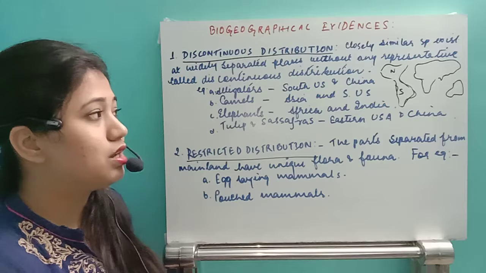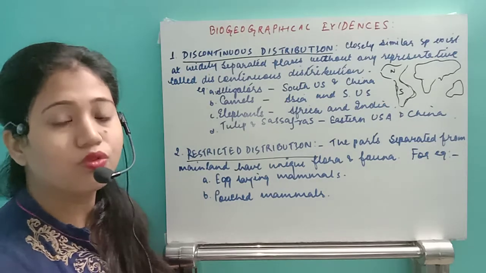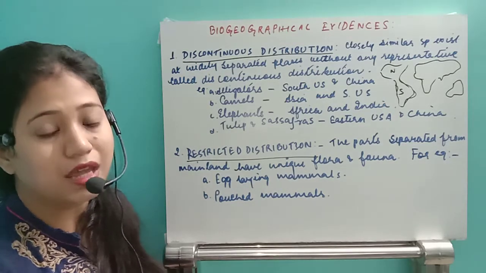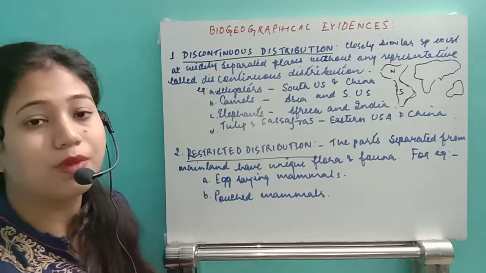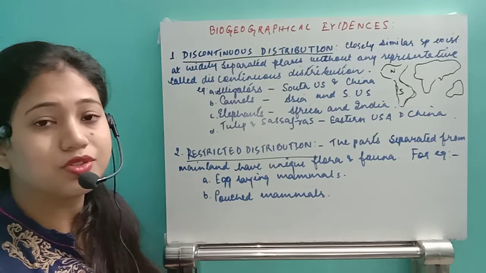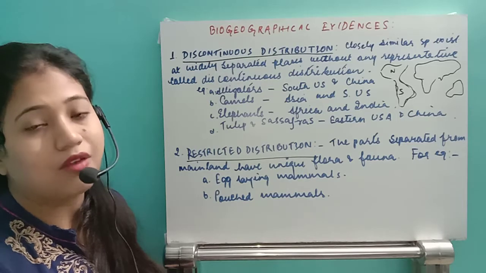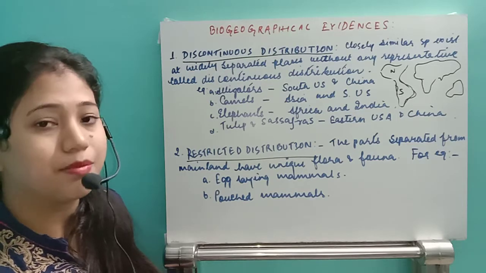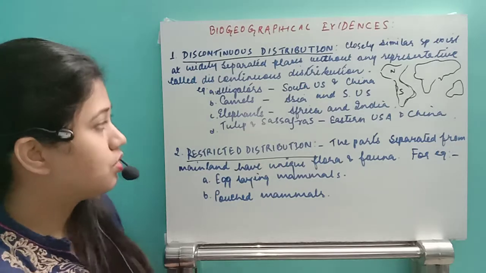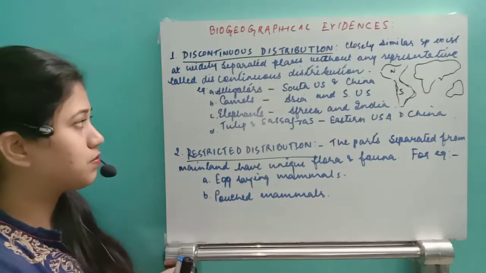In the middle there are no channels by which the animals can move or the plants can migrate. So how is it possible that these animals, without any representative, are found in widely separated regions? I can give some examples.